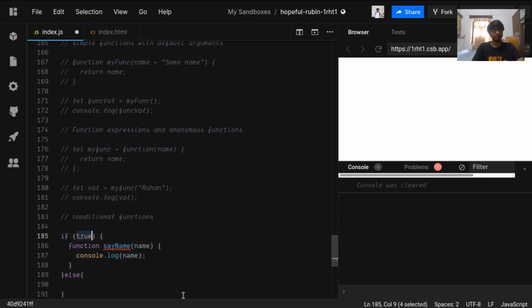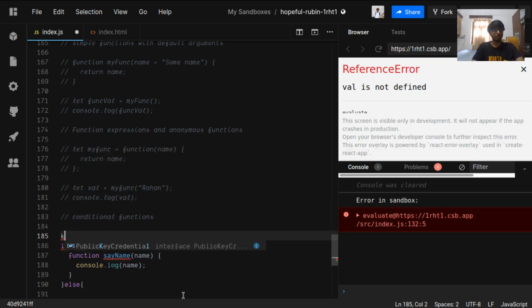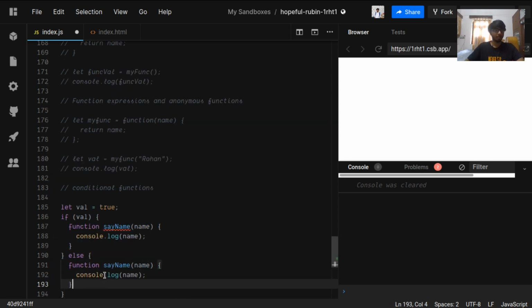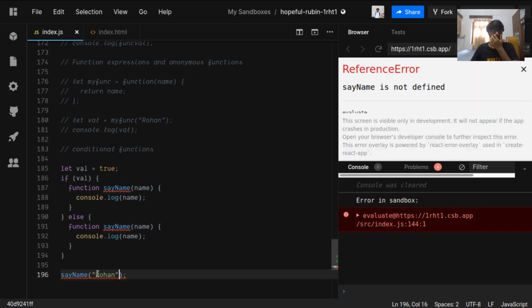Let's use a variable here, value, and let value be true for the first time. And for the else we'll have this. Now if the code runs fine and we use the say name function here, and we give it some name, Rohan, let's see what happens.